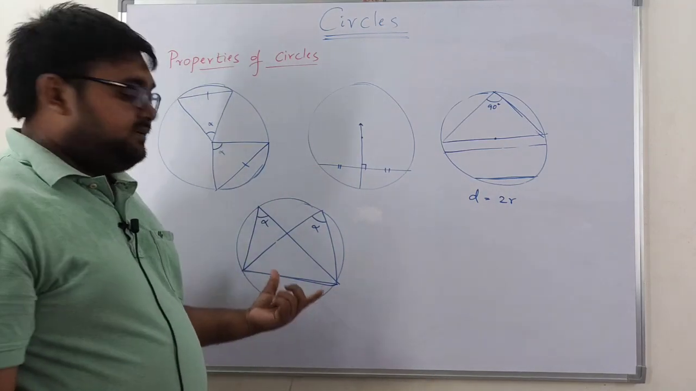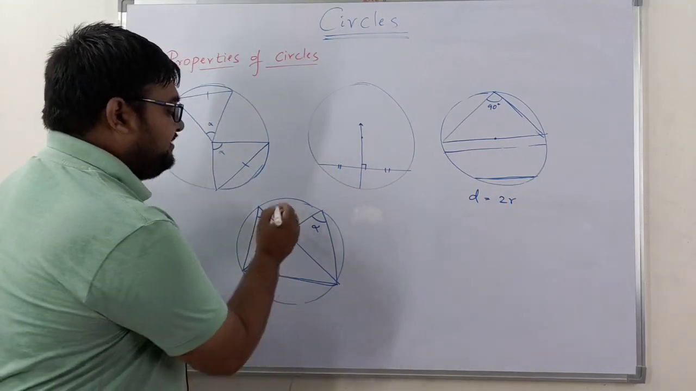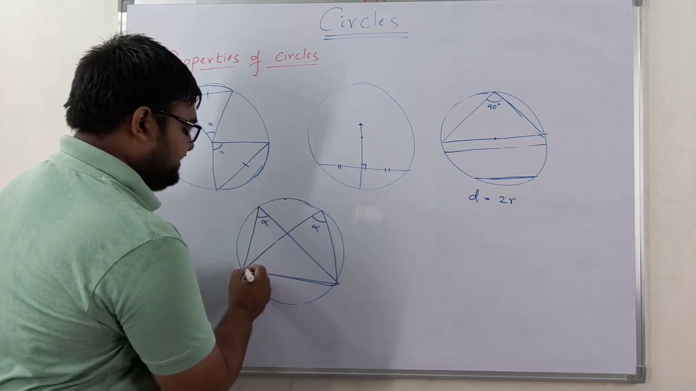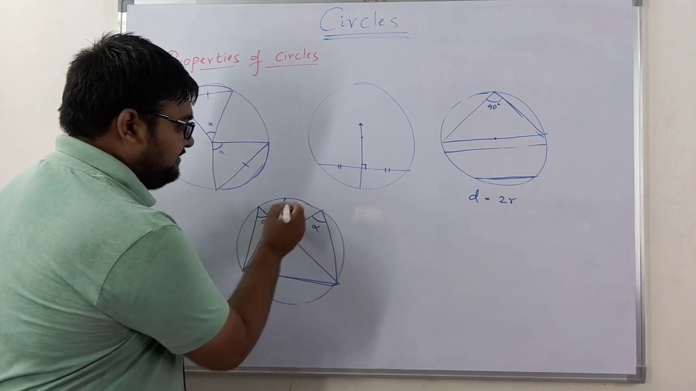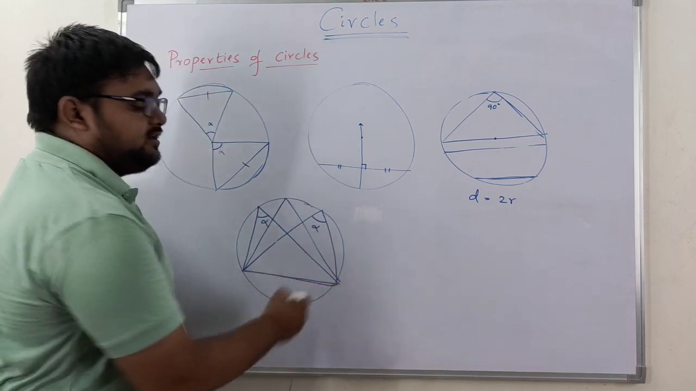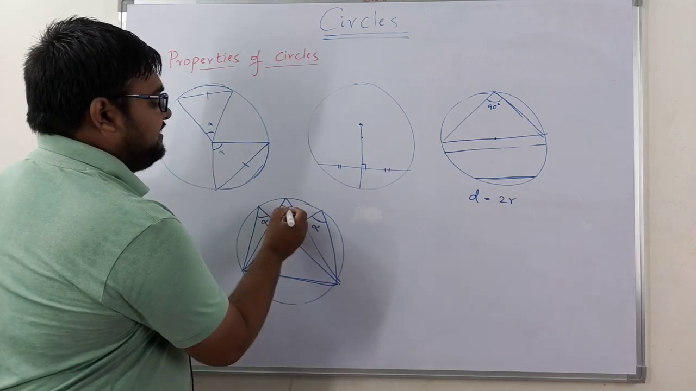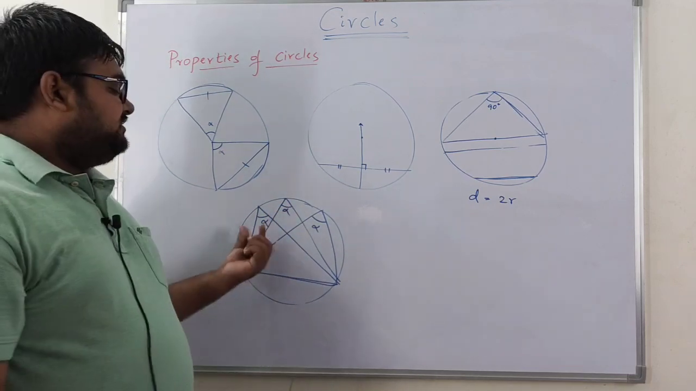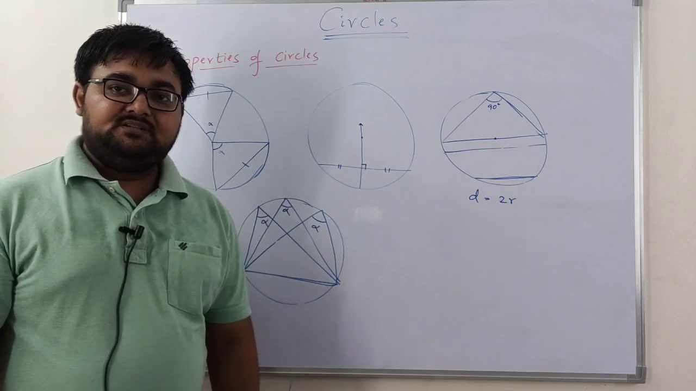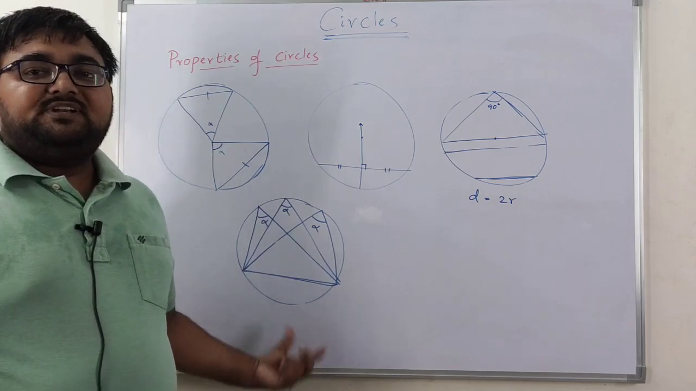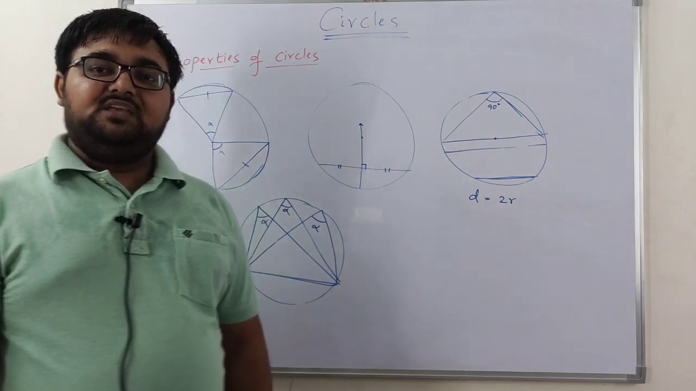See, whenever you consider any point in the same segment, and you form an angle with this particular chord, then those angles are all equal. So these are all alphas, right? So what is this property? Angles in the same segment are equal.